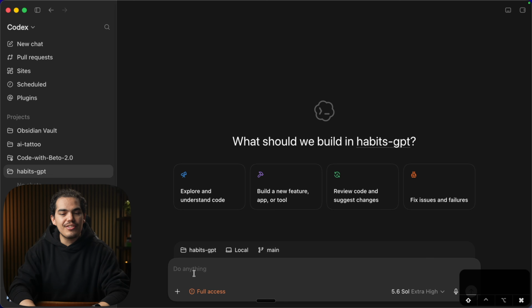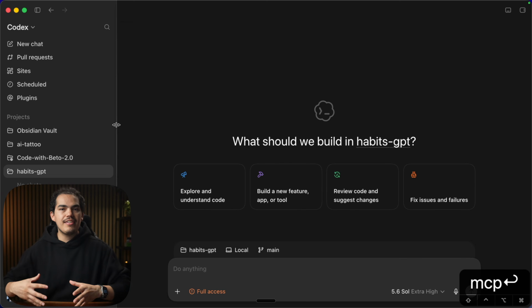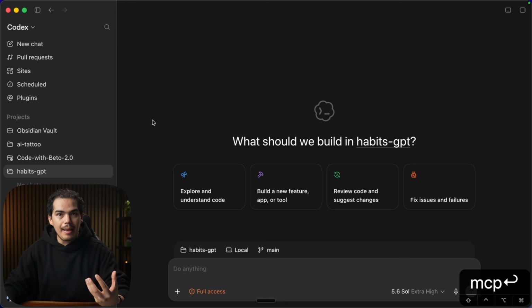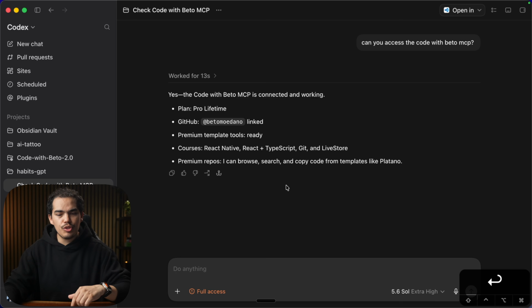First thing to do is just make sure that I'm using the same MCP server, Code with Beto dev. This is an MCP that me and my team built, and it provides agents with high quality examples and good code patterns so that agents can generate new code following good examples that have survived production, especially for mobile apps with React Native and Expo. And we can say, can you access the Code with Beto MCP, just to make sure that GPT has access to it? In case you want to learn more, I'm going to leave a link in the description. So I can see that it has access to the MCP.